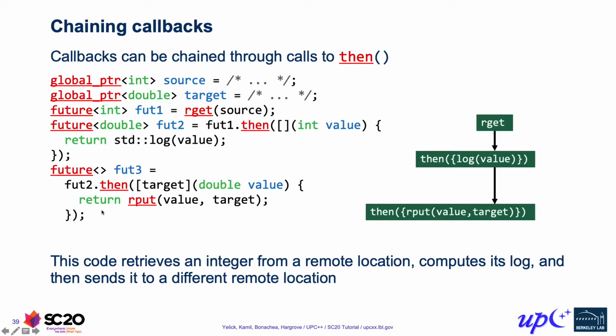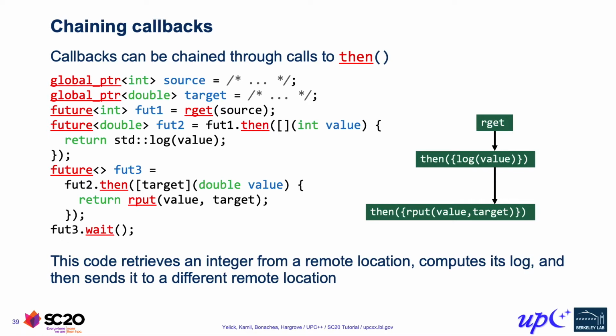And then finally, what we can do is we can wait on this entire chain of operations just by waiting on the last future that we get. And what happens here is it waits for this callback to be done, but in order for that callback to be done, it first needs to wait for the previous callback to be completed. And in order for that to actually execute, it needs to wait for the initial rget to be completed. So what we get by this single future is representing the completion of this entire chain of operations.